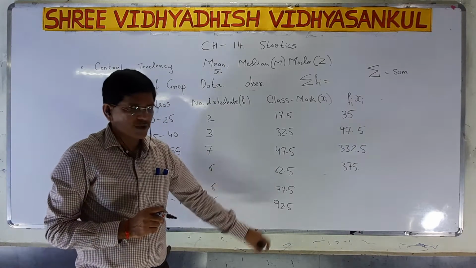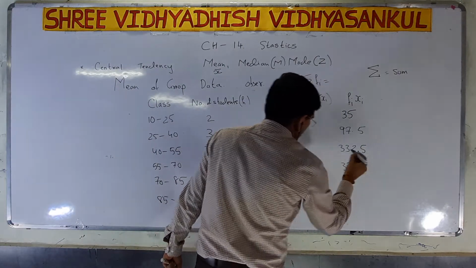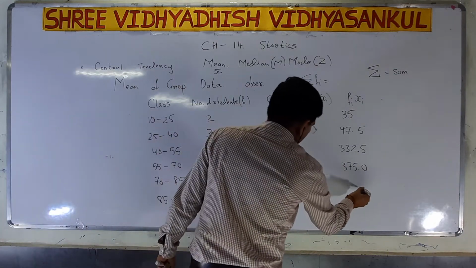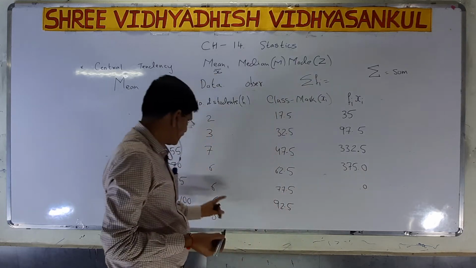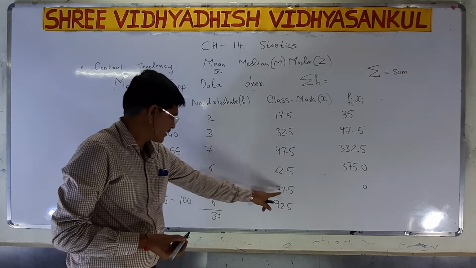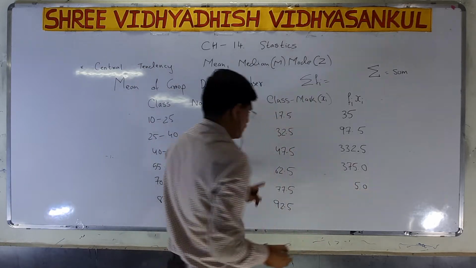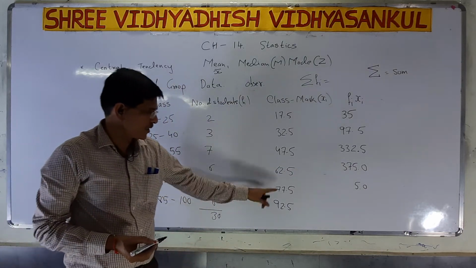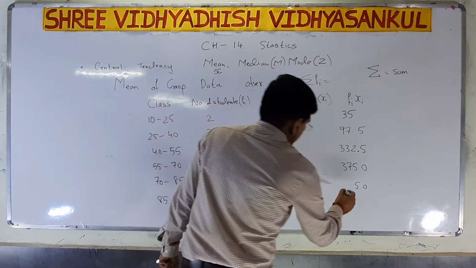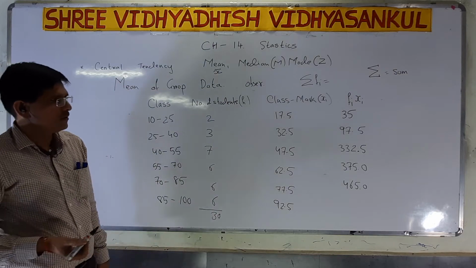Now 6 into 77.5. 6 fives are 30, so here I have to put 0, carry 3. 6 sevens are 42 plus 3, 45. 4. 6 sevens are 42 plus 4, 46. So 465. And 92.5 into 6.